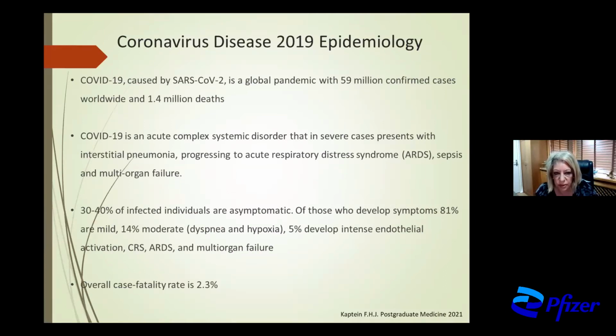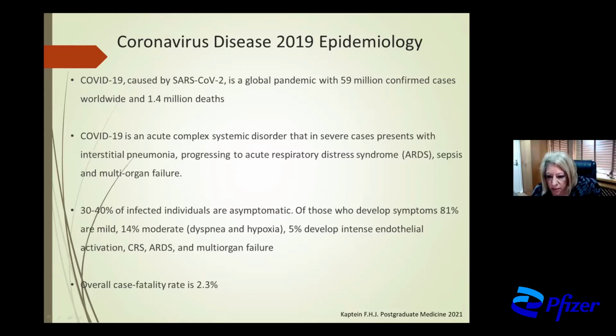Coronavirus infection is a global pandemic with 59 million patients worldwide and 1.4 million deaths. It is an acute complex systemic disorder that in severe cases presents with interstitial pneumonia, progressing to acute respiratory distress syndrome, and multi-organ sepsis and multi-organ failure. 30 to 40% of infected individuals are asymptomatic.